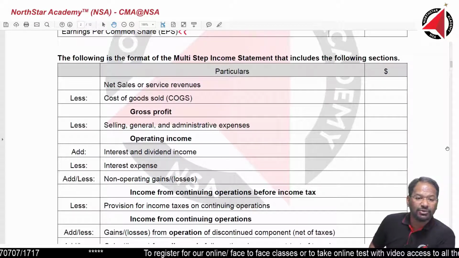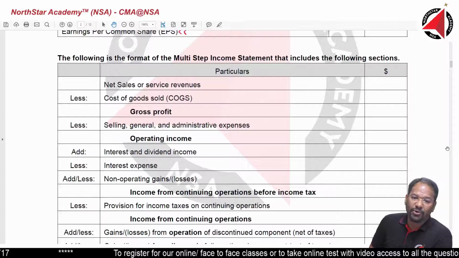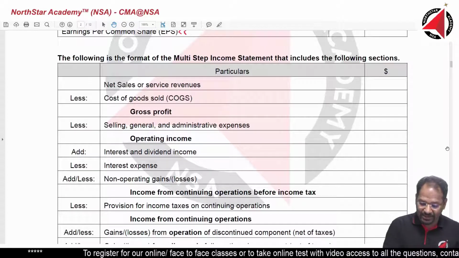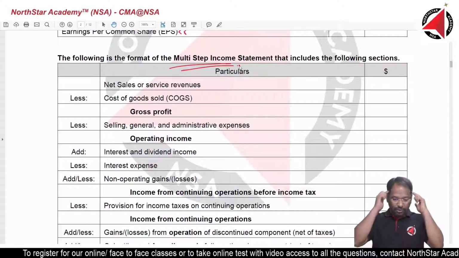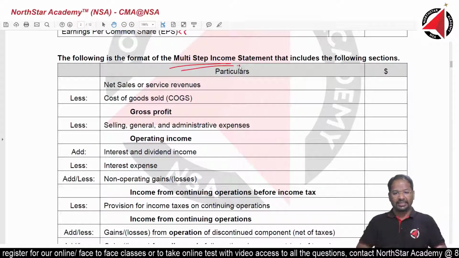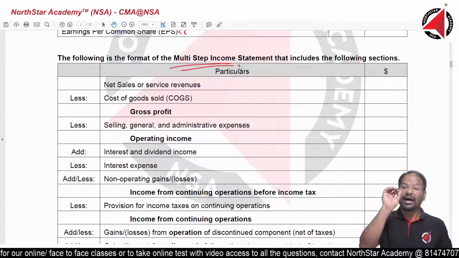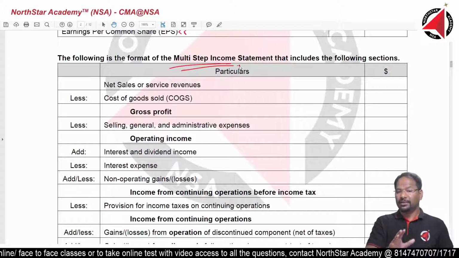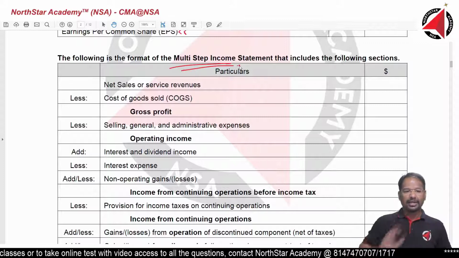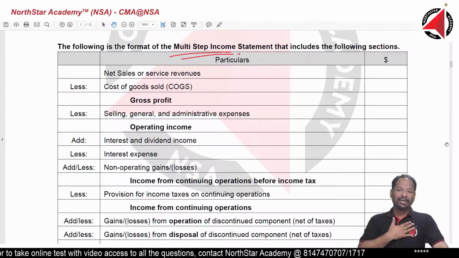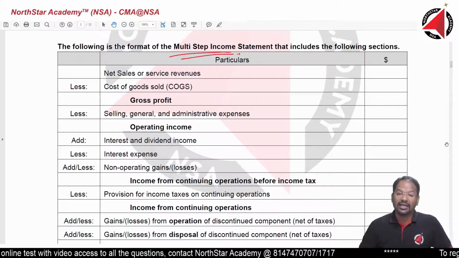Now, comes the next one. The following is the format for multi-step income statement. You have to memorize this. Keep repeating with me so that you remember every point in this. Every point you have to remember. Otherwise, in many questions you will just get confused. All right, remember this. The first thing, keep repeating with me loudly.